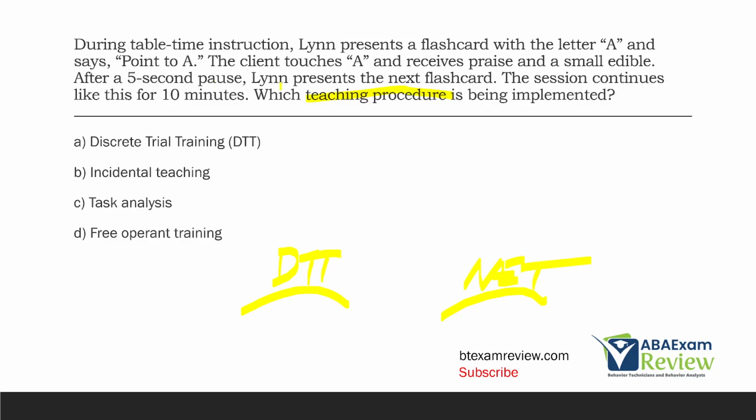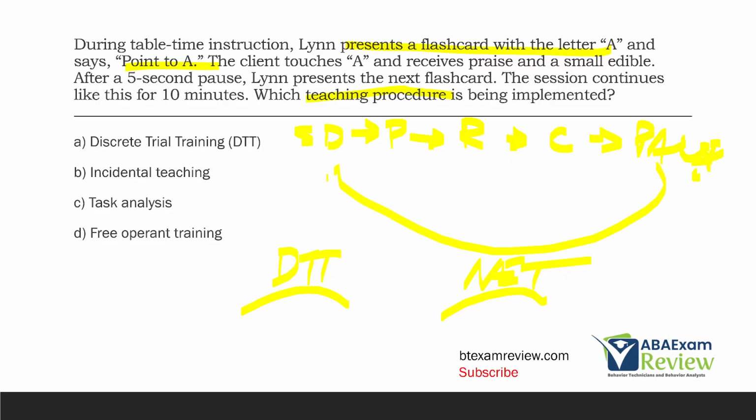Now, in this case, Lynn is doing what? Well, she's following these basic steps of DTT. Present a flashcard with the letter A, so we have our SD. It looks like she then prompts the client. The client then responds, and then the consequence is delivered, followed by a pause, and then what happens? We repeat to the beginning. And that is your just basic DTT order of operations.